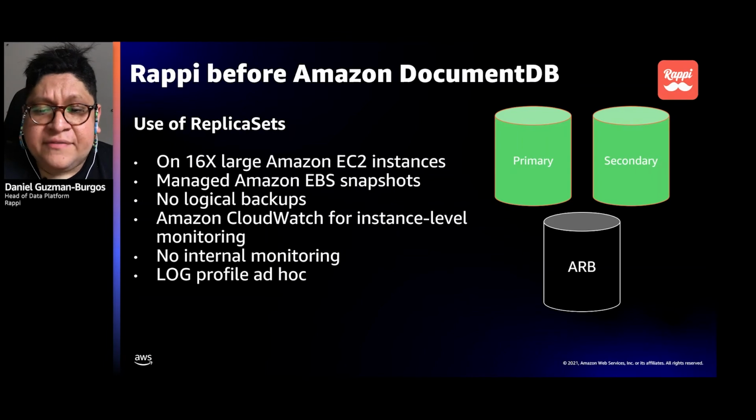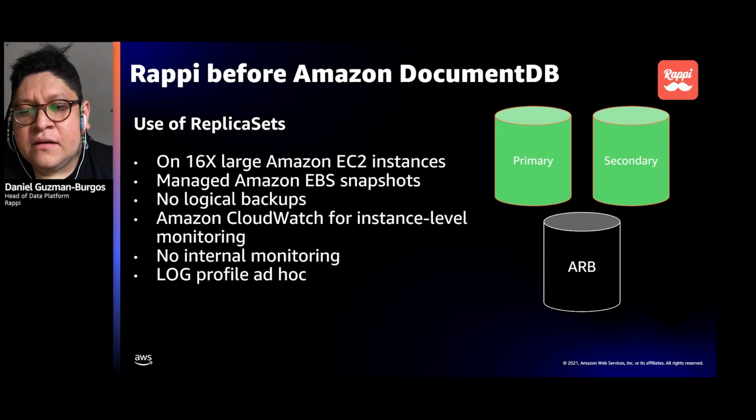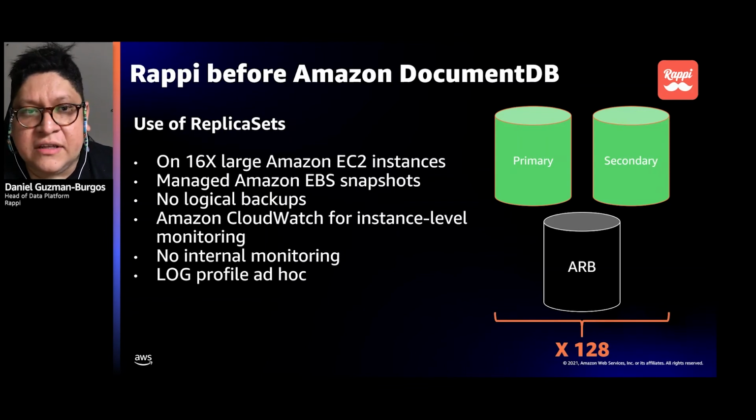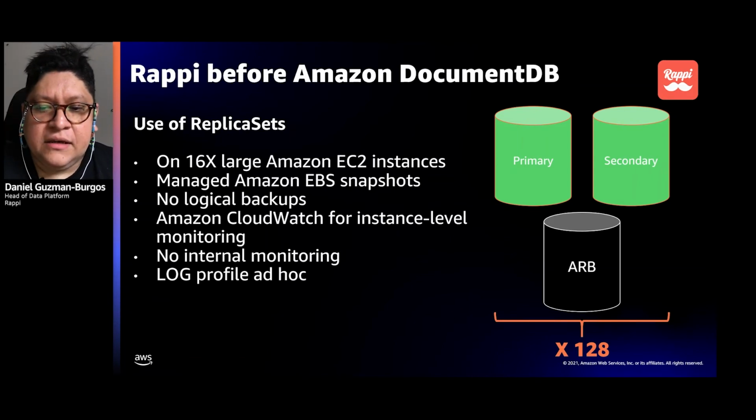We had a lack of a proper backup solution. We heavily relied on the EBS snapshots. So in other words, it means that we didn't have logical backup. So it was all or nothing in terms of what we needed to restore. We didn't have that much flexibility to restore a specific collection or stuff like that.